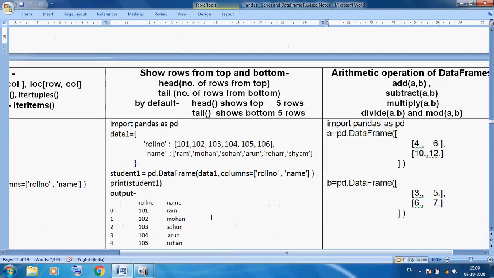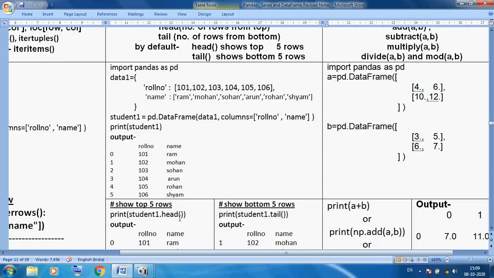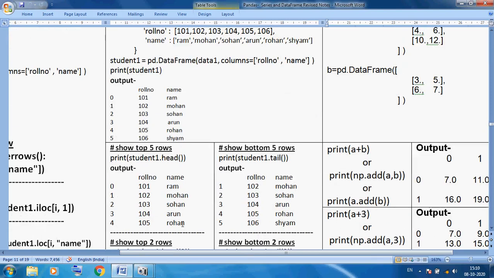Now, the head and tail methods we know very well. Head shows the top 5 rows by default, tail shows the bottom 5 rows. This is our data frame, the student one, our old data. Here I am using student1.head, so you can see the starting 5 rows. Here I am using tail, which means the last 5 rows, 102 Mohan, 103 Sohan, okay.